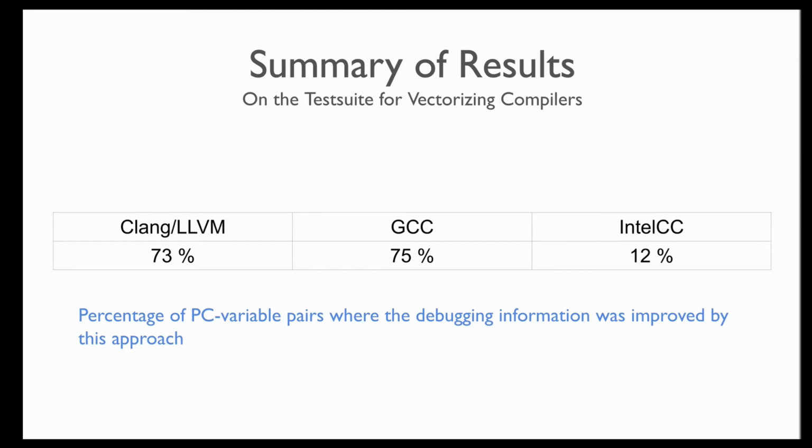by our tool. Notice that the Intel C compiler fared the best among all three compilers, and that's because it actually had the most amount of debugging information already present, and so the space for improvement was smaller. And so we only improved it by 12%, but the space for improvement was much larger for the other compilers, Clang and GCC, where the space for improvement was almost 3x, improved by 75%.